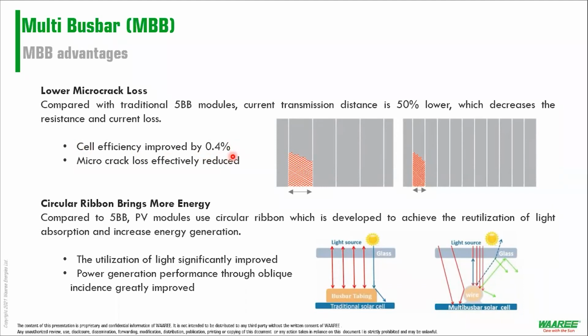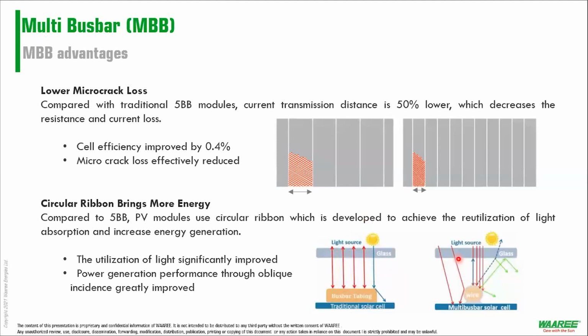Okay. One more advantage we have is that we are using circular ribbons. In the normal M2 or M2.5 cell, the busbars or ribbons that people usually use were rectangular in nature, right? So what happens here is that a large part of the light which falls on your busbar will be either reflected back or reflected internally to the glass, right?